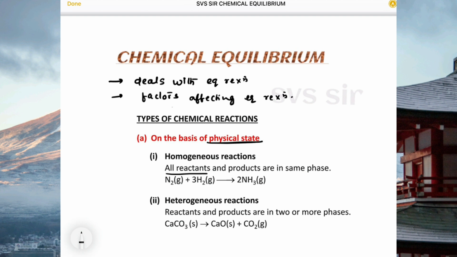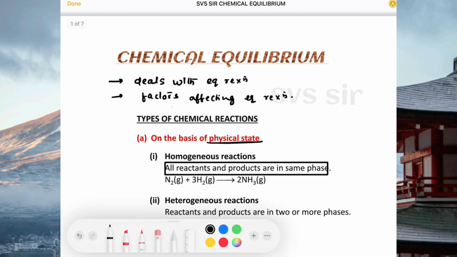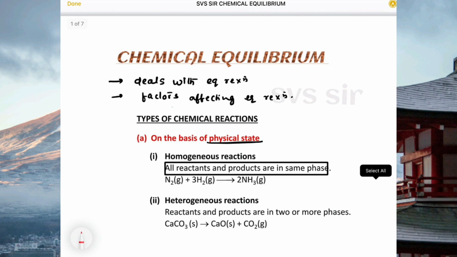All reactants and products are in the same phase. Meaning is, if the physical state of reactant and product is the same, we can say homogeneous reactions. For example, you see formation of ammonia: nitrogen gas, hydrogen gas, ammonia is also gas.